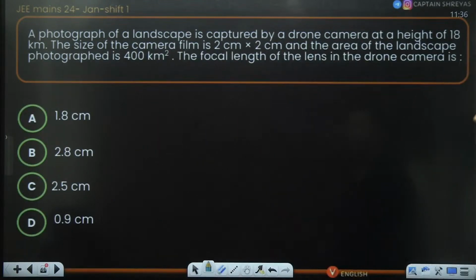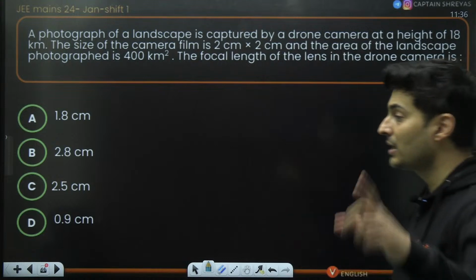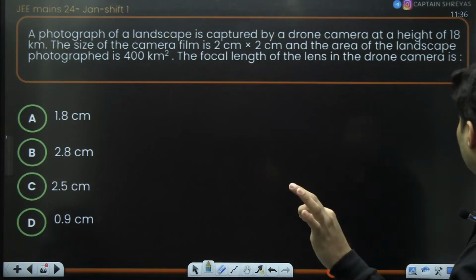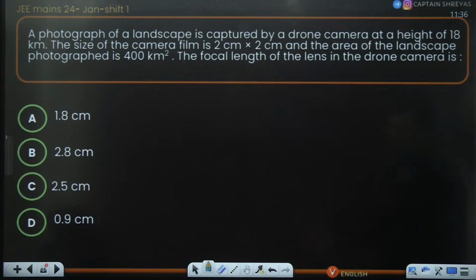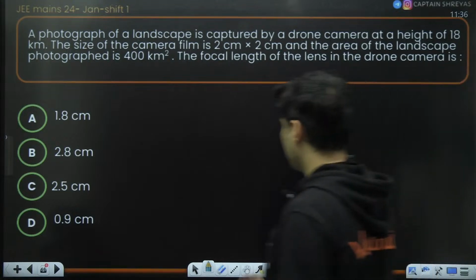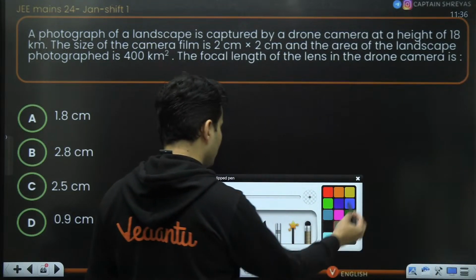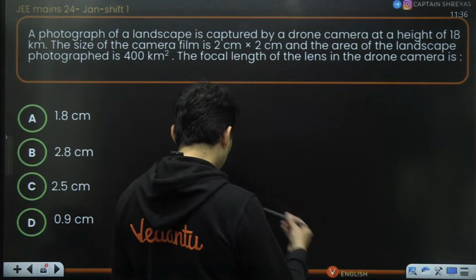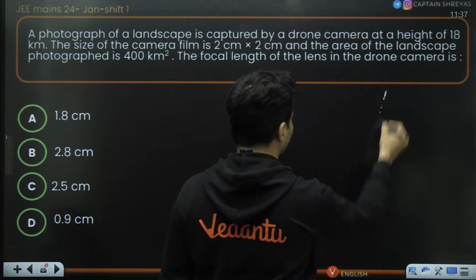There is a photograph of some landscape which has to be captured from a height of 18 kilometers. The size of the film is given. The area to be photographed is also given. What is the focal length of the lens? This is a very interesting question. I will try to draw it as much as possible.